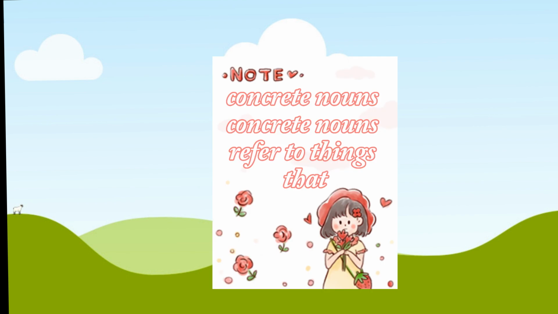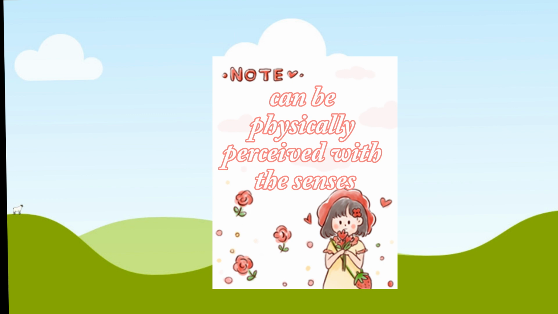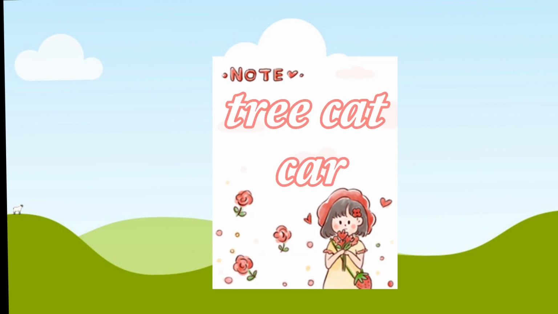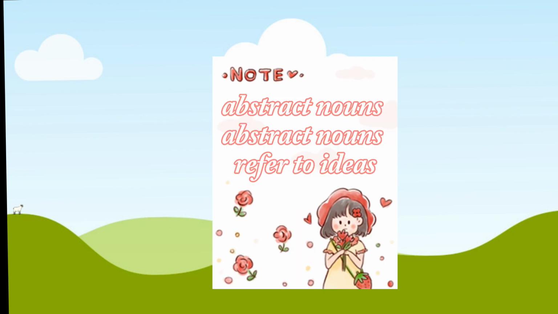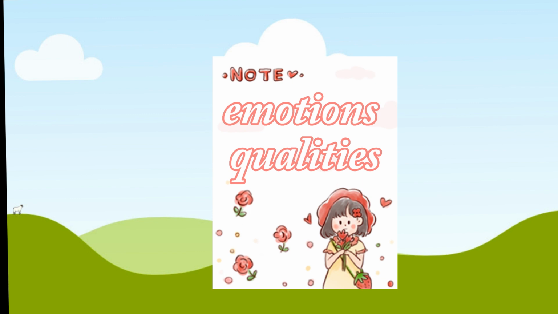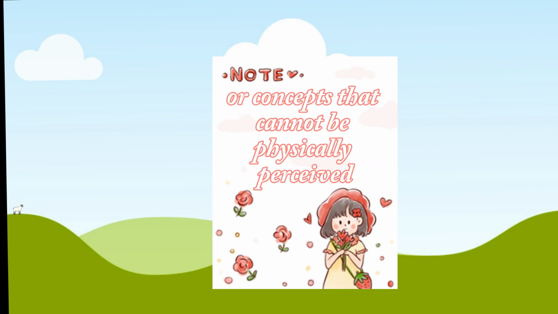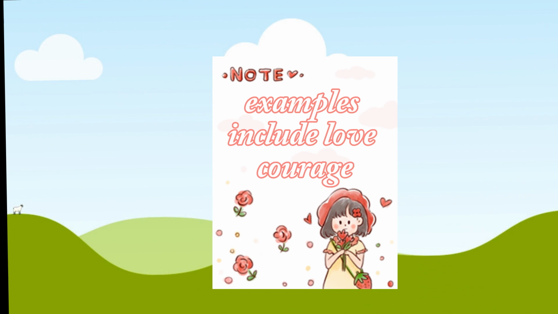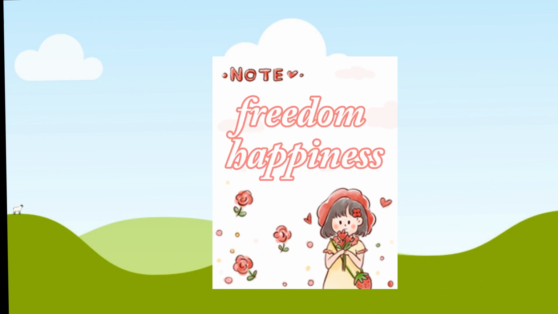Concrete nouns. Concrete nouns refer to things that can be physically perceived with the senses. Examples include table, tree, cat, car. Abstract nouns. Abstract nouns refer to ideas, emotions, qualities, or concepts that cannot be physically perceived. Examples include love, courage, freedom, happiness.